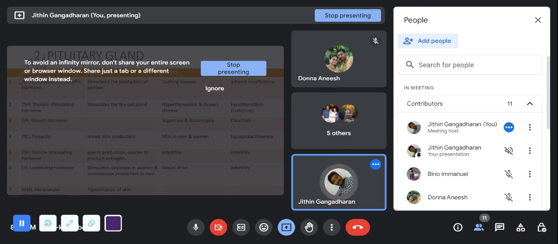ACTH, the adrenocorticotrophic hormone. And what is its function? It stimulates the production of cortisol. See, this cortisol is produced by the suprarenal gland, or your adrenal gland. The adrenal gland produces the cortisol, but the ACTH stimulates the production of cortisol. If ACTH is not produced, the adrenal gland won't produce the cortisol. So the suprarenal gland won't produce the cortisol when there is a deficiency of ACTH hormone.